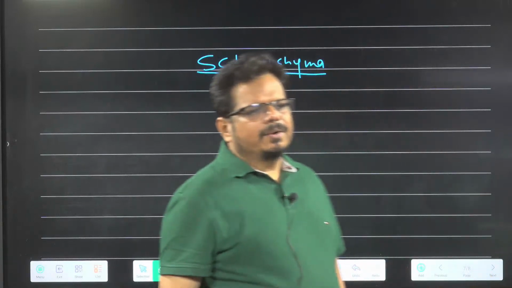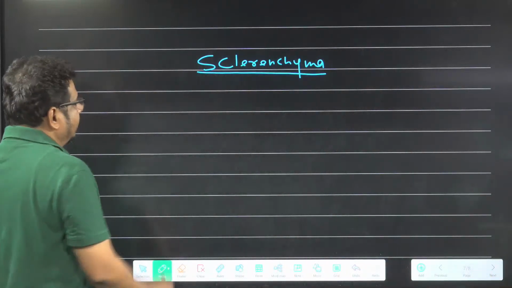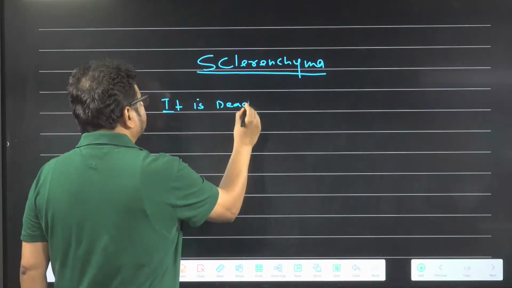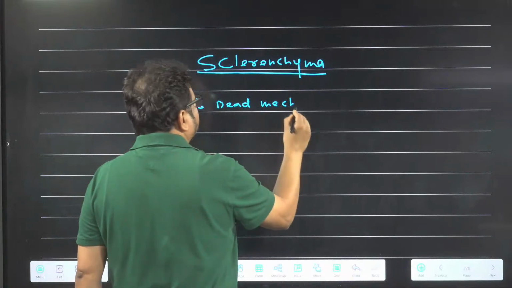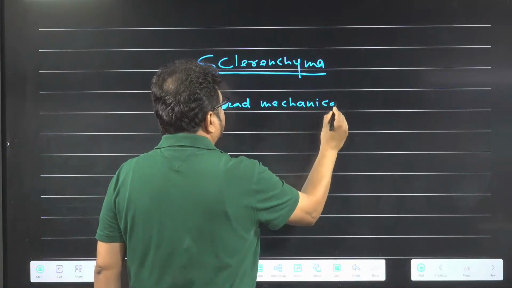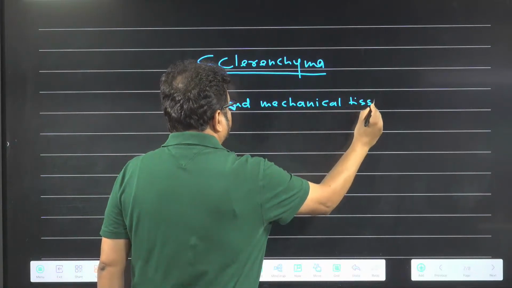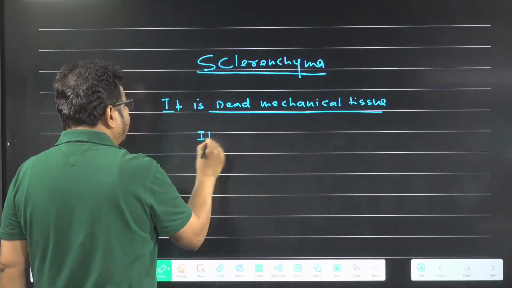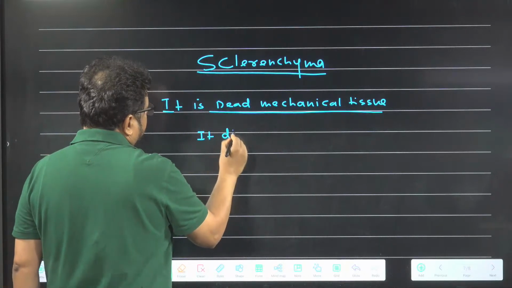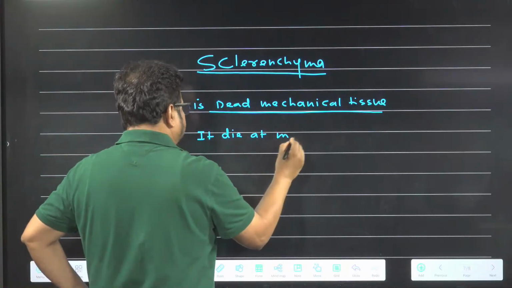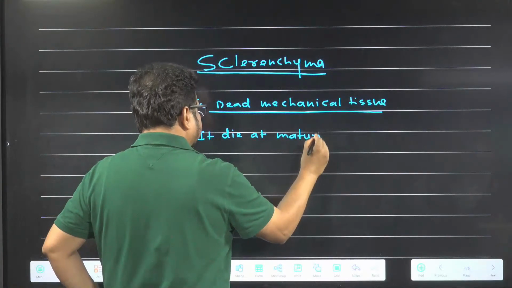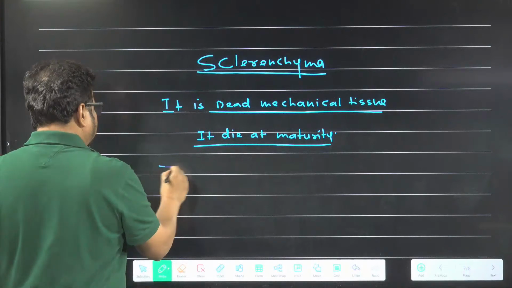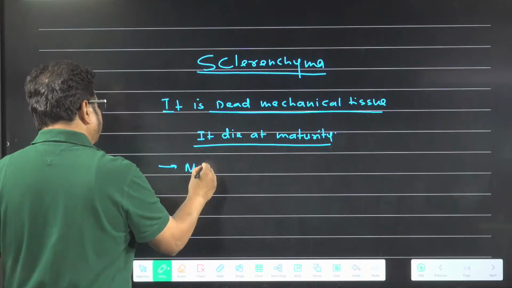So if we talk about sclerenchyma, it is dead mechanical tissue. No one is dead since the beginning; it dies at maturity. When it becomes mature, death occurs. It is also called the main mechanical tissue.